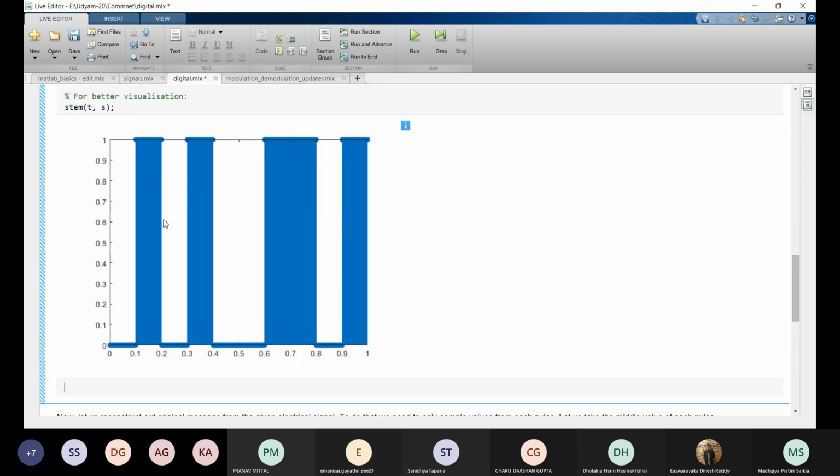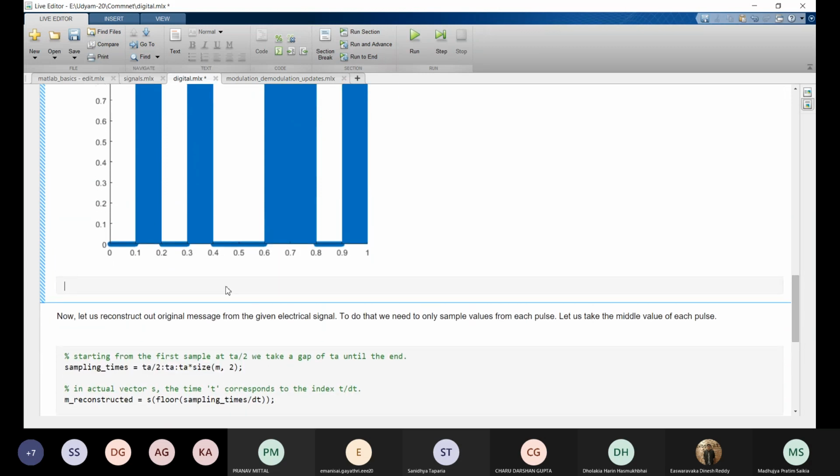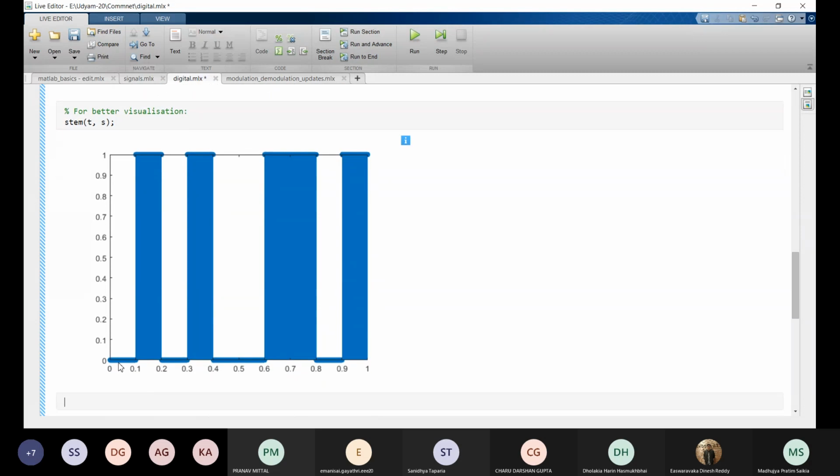Now we want to reconstruct our message from this electrical pulse signal. So how can we do that? For that we have to sample for each pulse duration. So we will sample for this pulse, we will sample for this pulse, then this. So we have to sample this electrical pulse for each pulse duration.